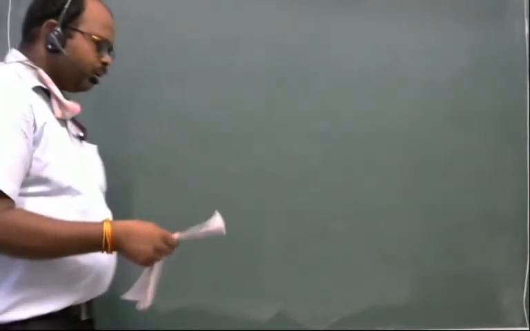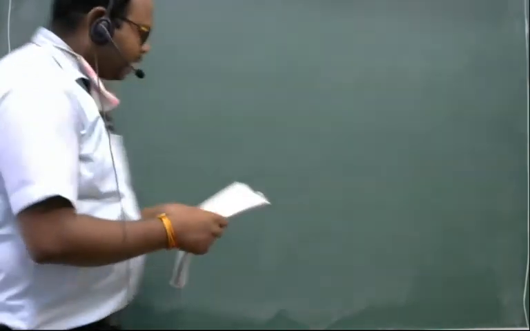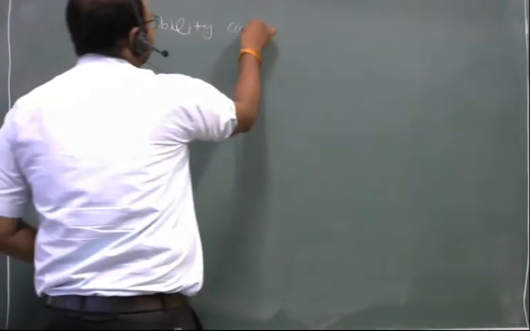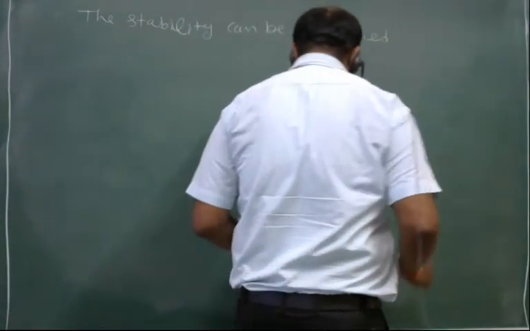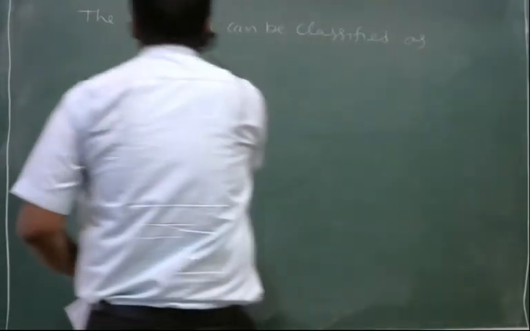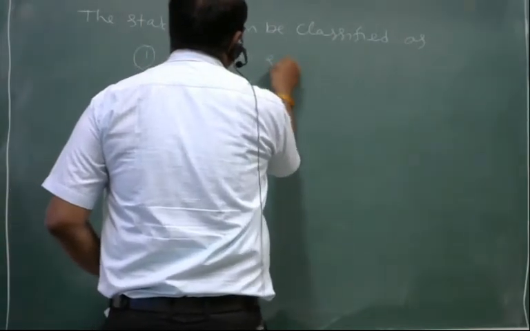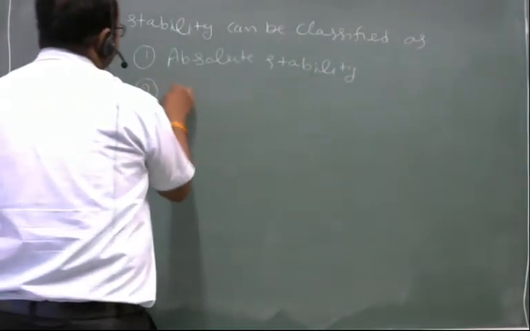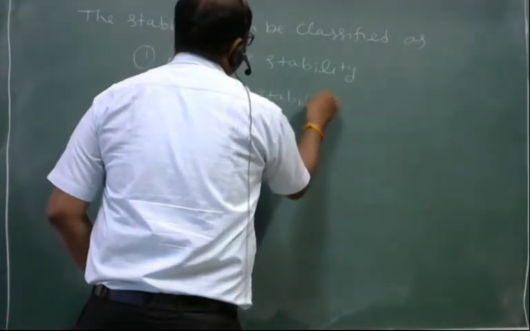So, for analysis and design purposes of a control system, stability can be classified as first, absolute stability, and second, relative stability.